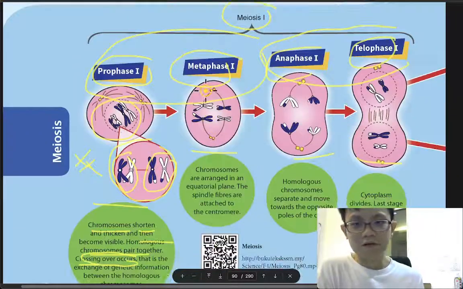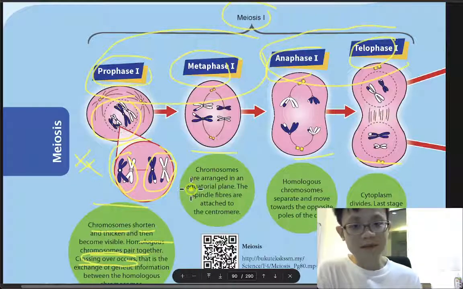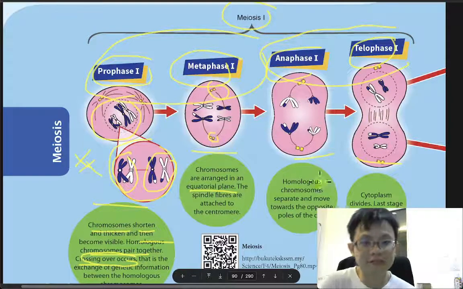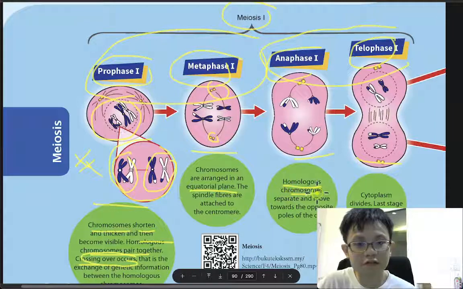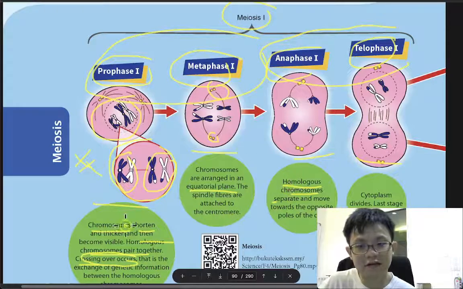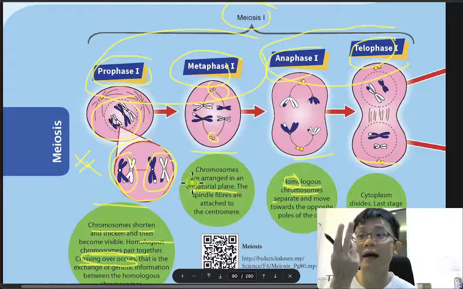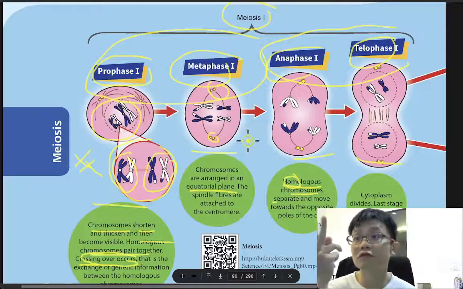Okay, prophase, metaphase. Again, remember the picture, the equatorial plane. This is the equatorial plane, up and down. You start to arrange, and the homologous chromosomes separate toward the opposite sides. Homo actually means one, or the same, so two become one.